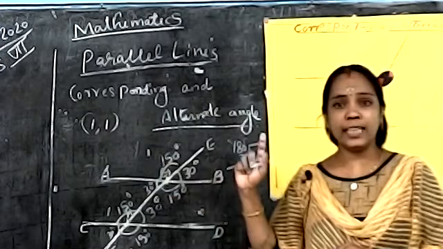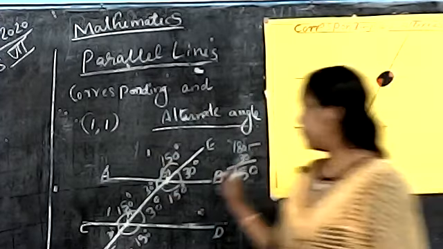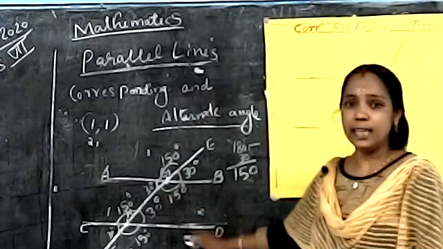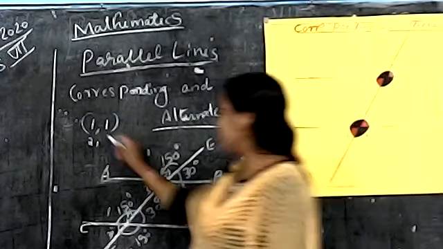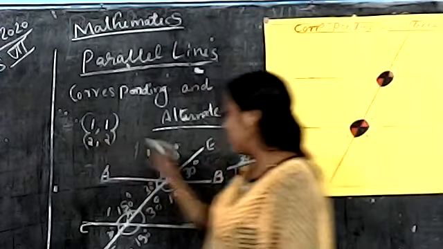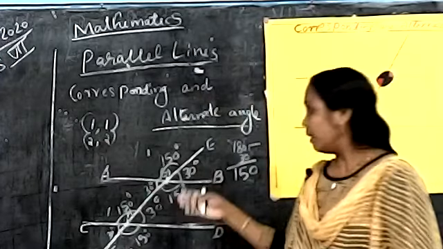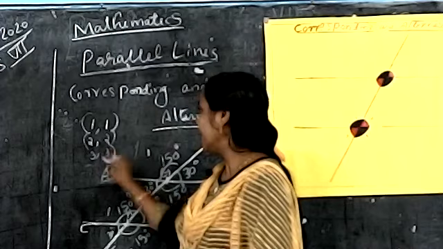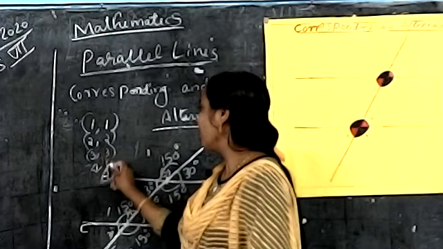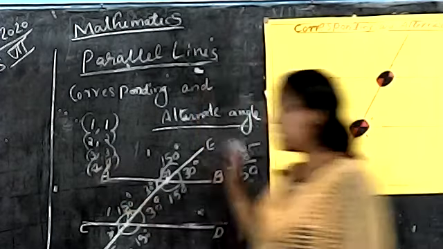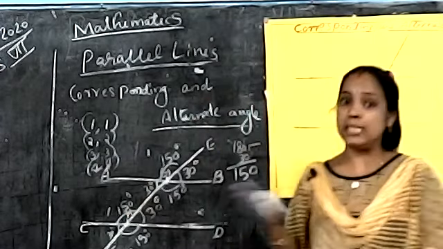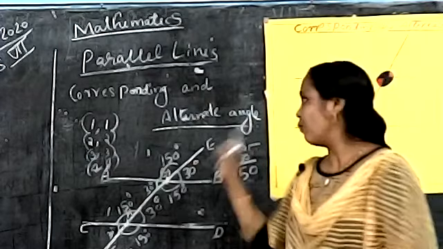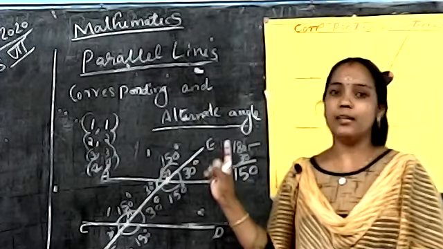Next one, right side top. What is the name of that angle? Right side top, 2. Next one, again under the line, that top angle is called 2. What is the pair? 2, 2. Again, left side bottom. What is the number of that angle? 3. Next side, 3, 3. Next one, 4, 4. This is the corresponding angles. Easily understood. What are the pairs of corresponding angles? 1, 1, 2, 2, 3, 3, 4, 4.